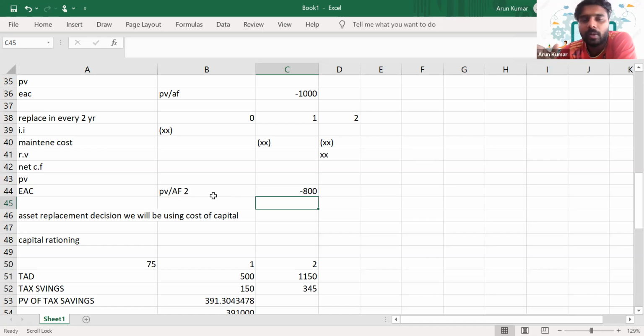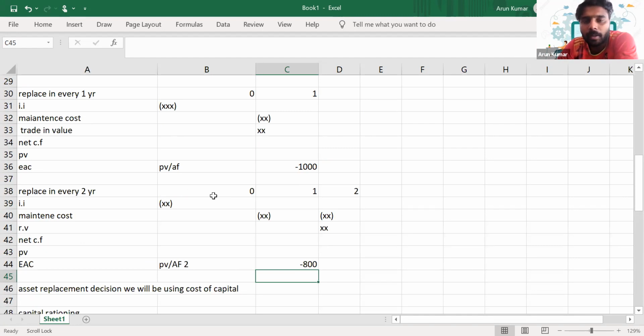It is the average value, the average cost that will be incurred per year if we are replacing the asset every 2 years. That's what we are trying to calculate using present value divided by annuity factor of 2, that average cost. So like that, we will continue this process. So are you getting it?